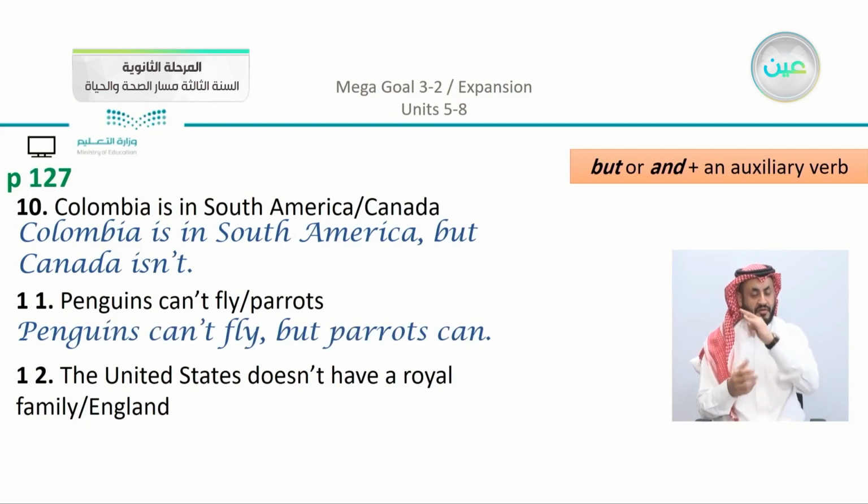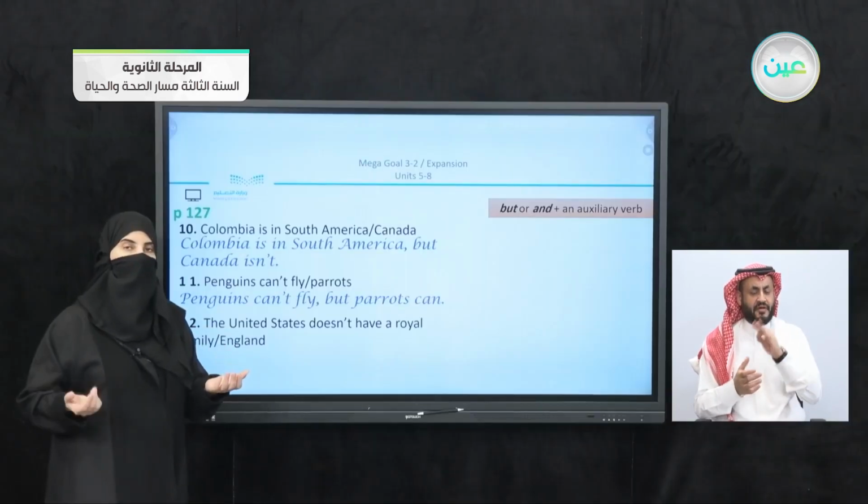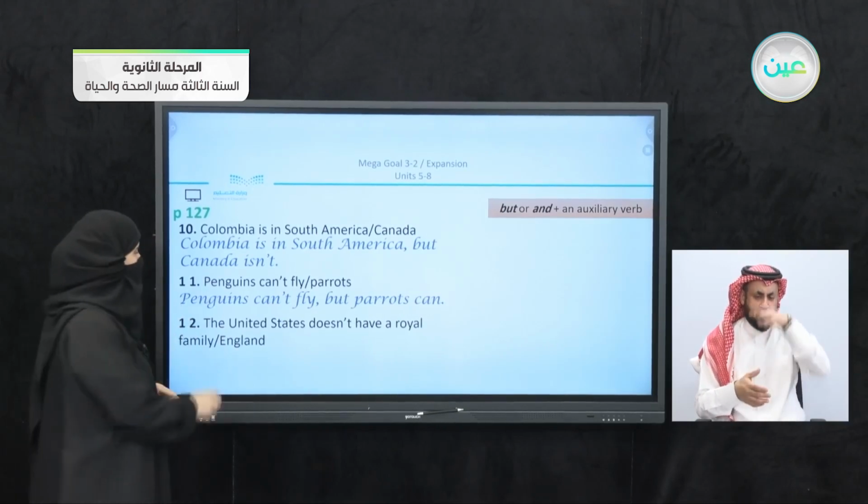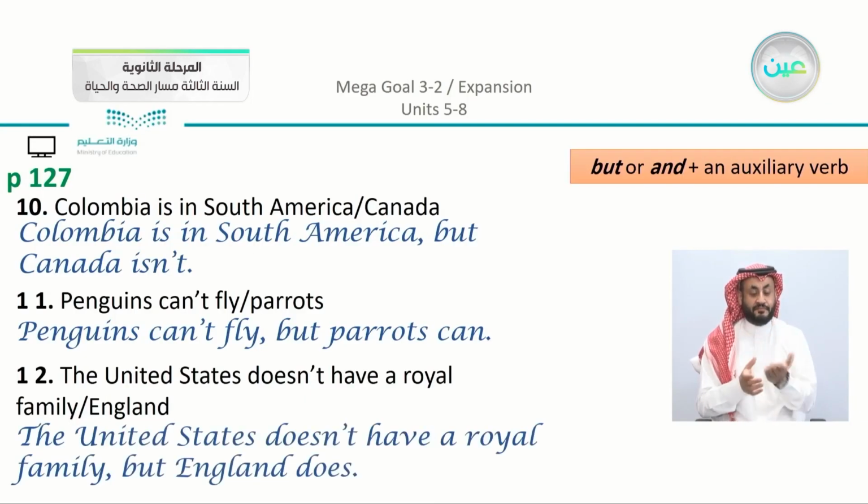So here there is something different between them. The last example, the United States doesn't have a royal family, England. So what is different between the United States and England? And here there is something mentioned about the royal family. So we have here, the United States doesn't have a royal family, but England does.